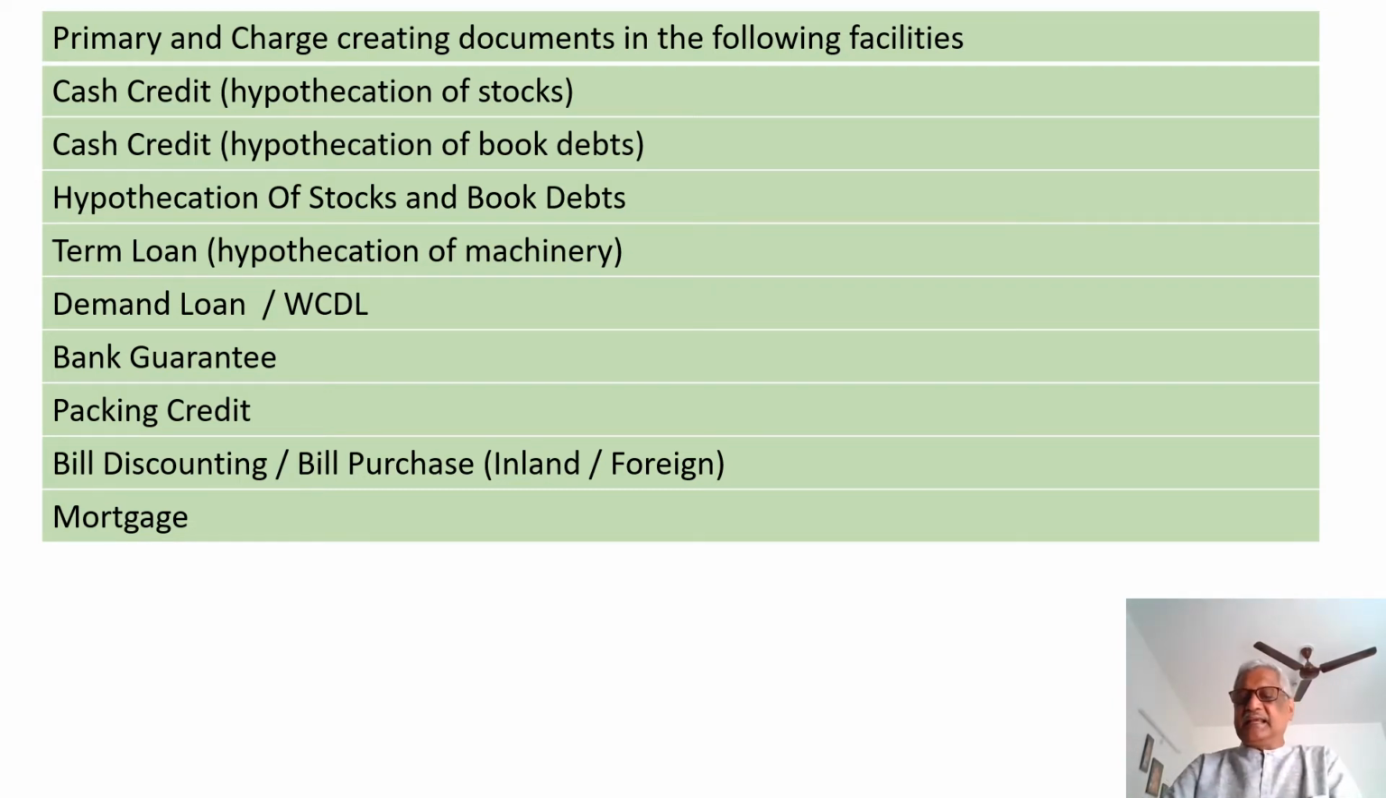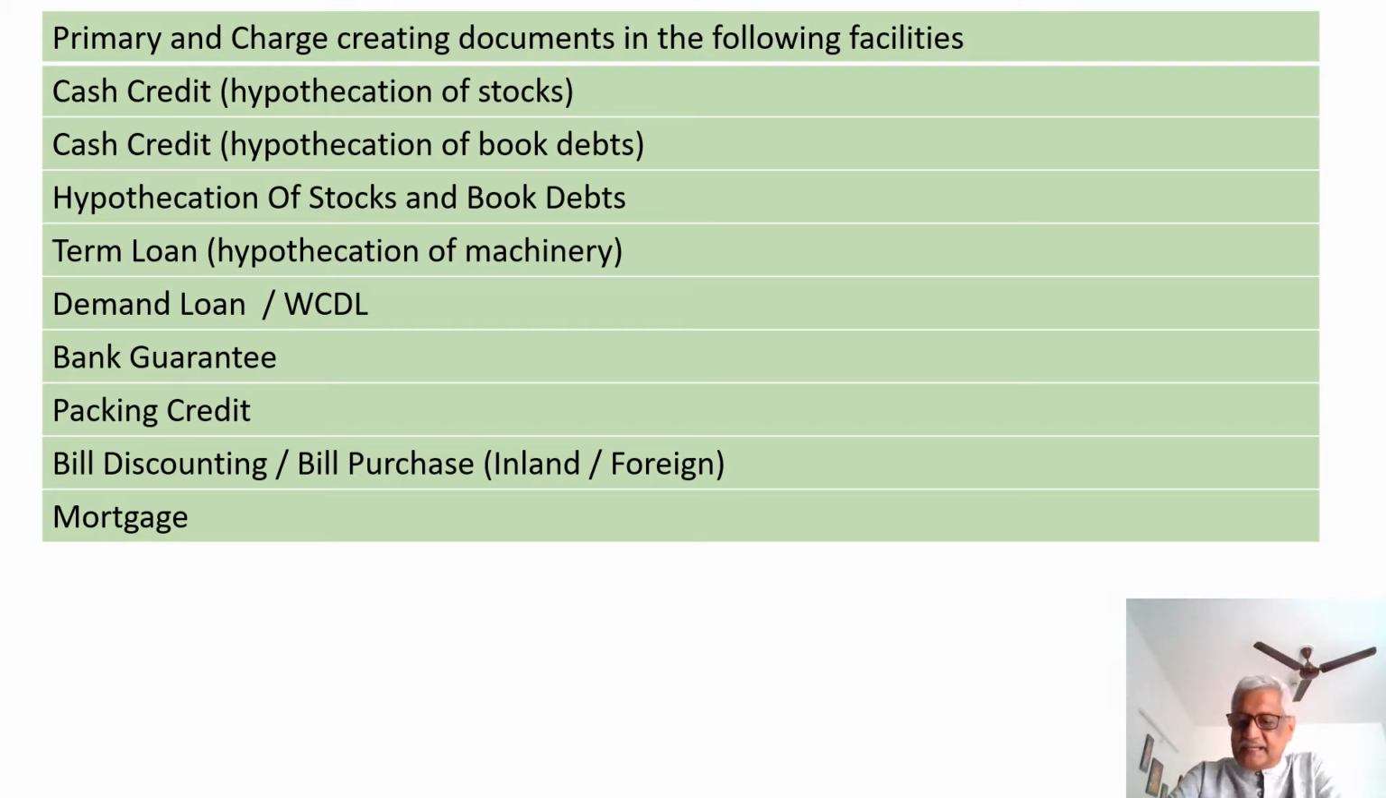In case of a demand loan or working capital demand loan, the primary document will be the demand promissory note and the charge creating document will depend upon the nature of the asset taken as security. For example, if it is machinery, it will be deed of hypothecation of machinery. If it is stocks of material, it will be deed of hypothecation of stocks.